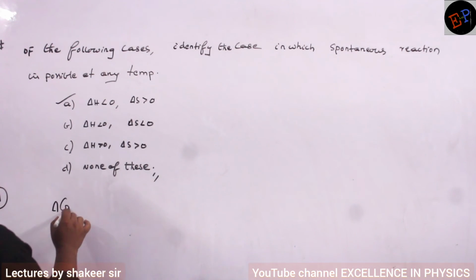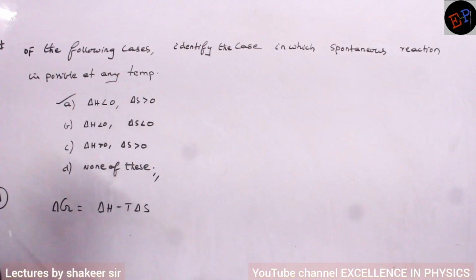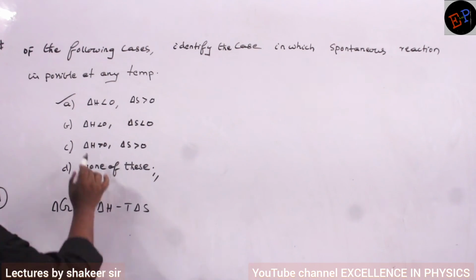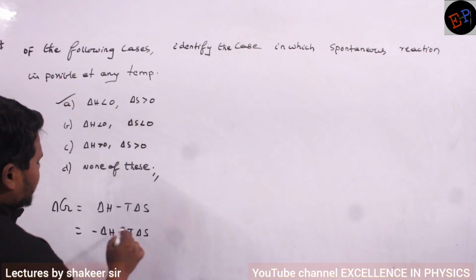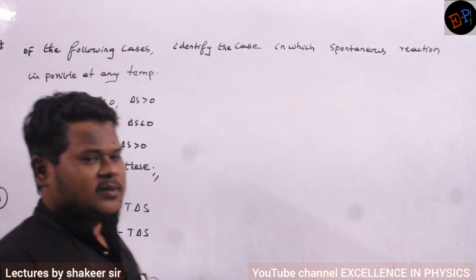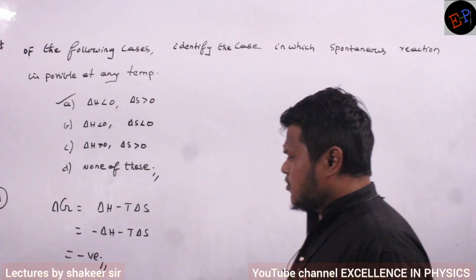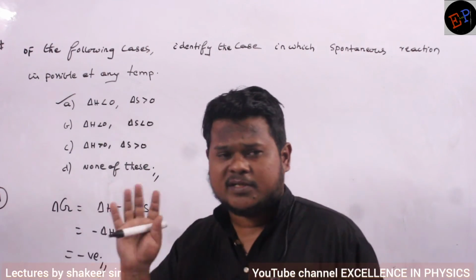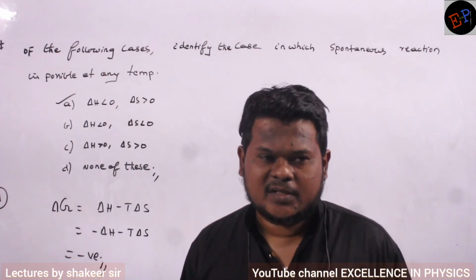So delta G is equal to delta H minus T delta S. Are you able to understand? So delta H is negative, no? So minus delta H minus T into delta S. So the total value I got is negative. So this is the only condition in which, whatever the temperature may be, this value will always be negative. Are you able to understand?